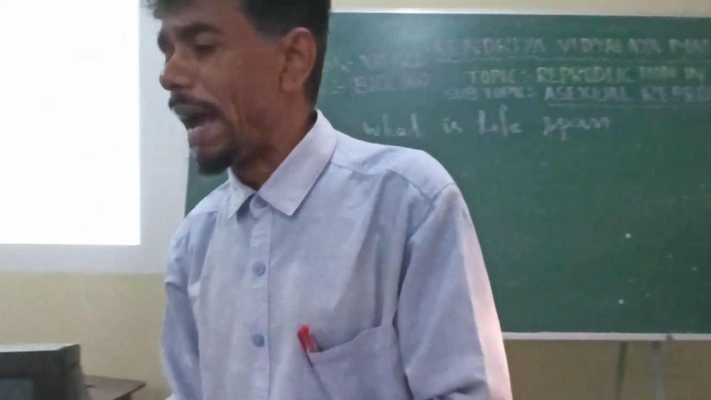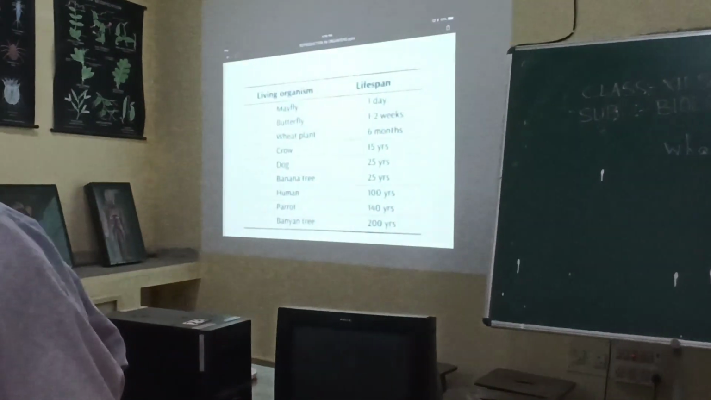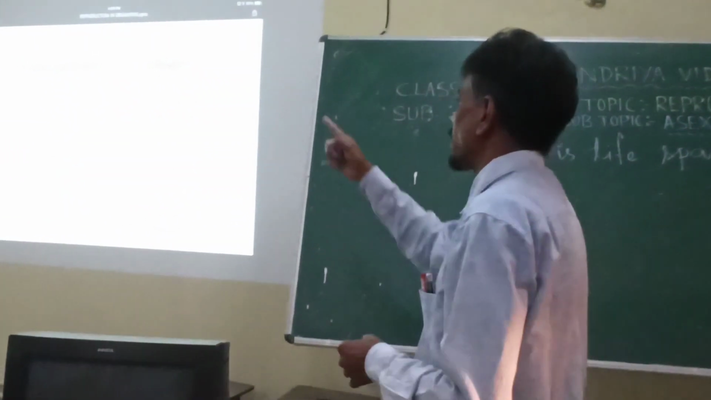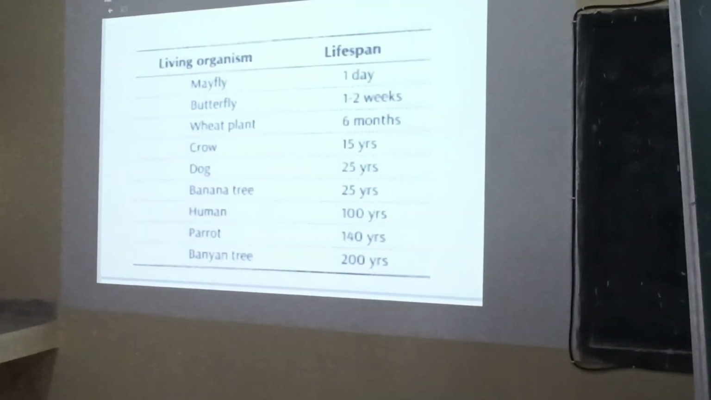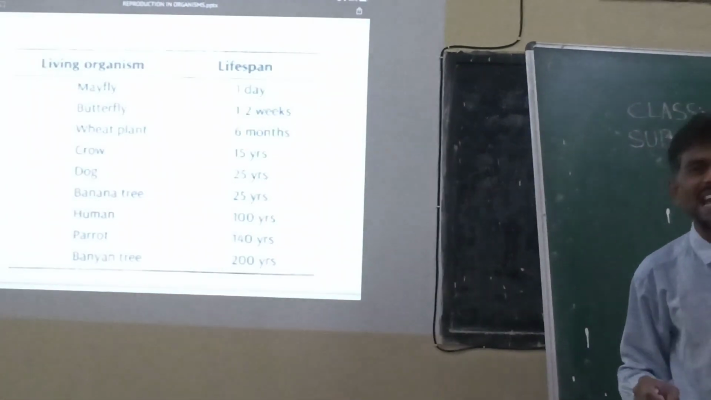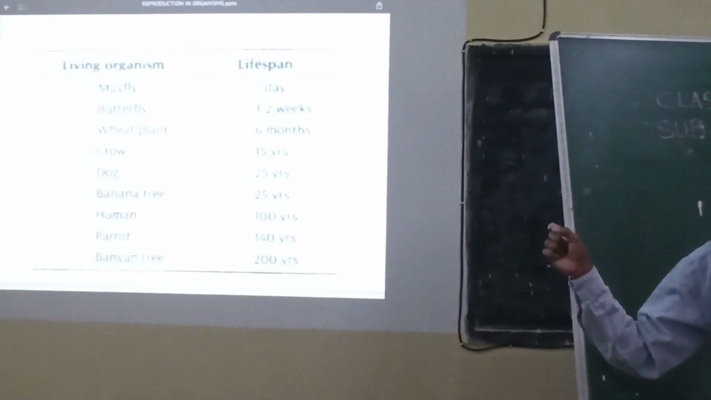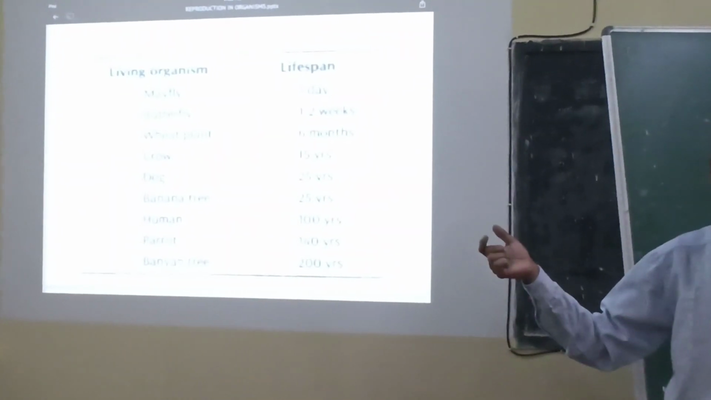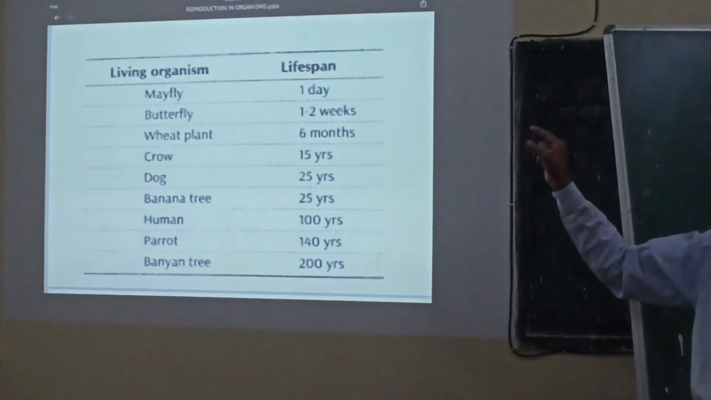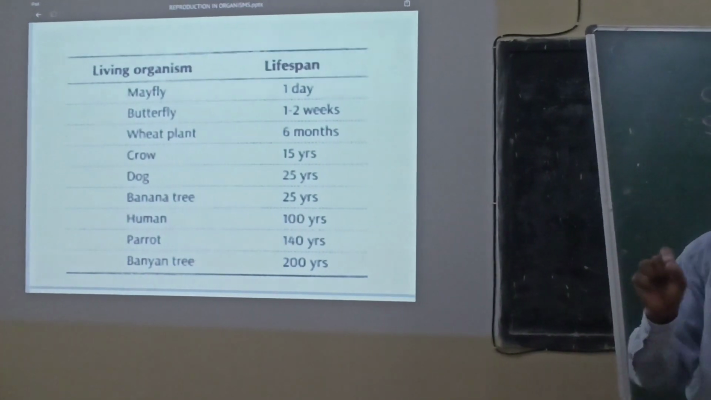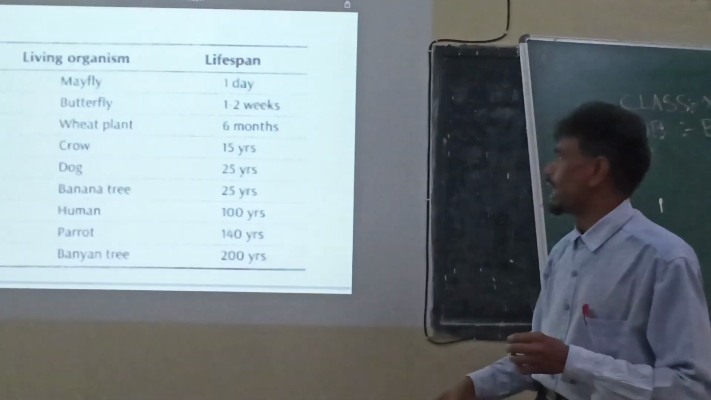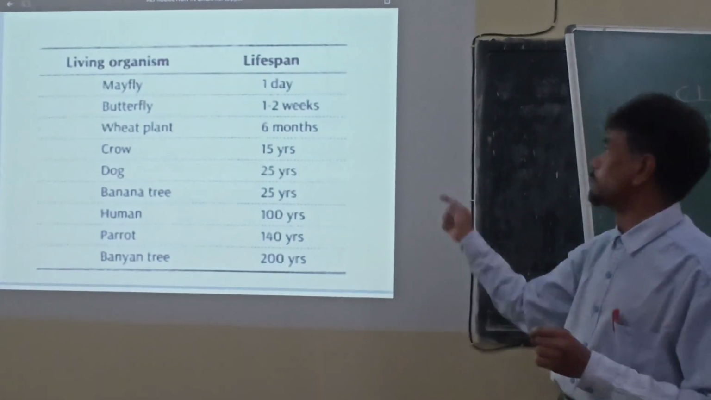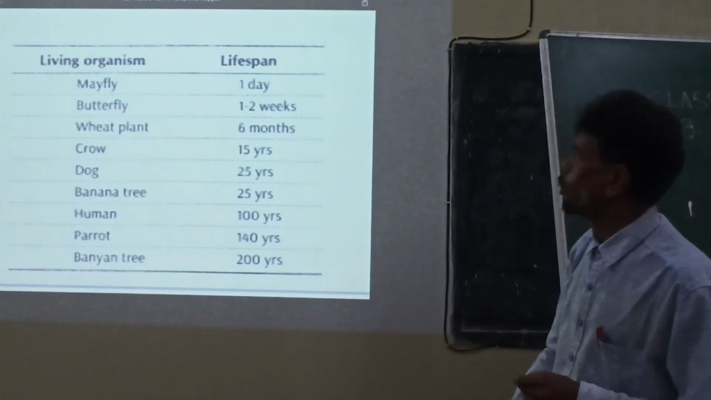Let us see the lifespan of some organisms. I have prepared a list of a few plants and animals. Say for example mayfly, a small fly whose lifespan is only 1 day, just like a small insect, say, Anopheles mosquito like appearance, but it has very fine wings and survives only for 1 day. Whereas butterflies of different types vary with respect to their lifespan, from 1 to 2 weeks.